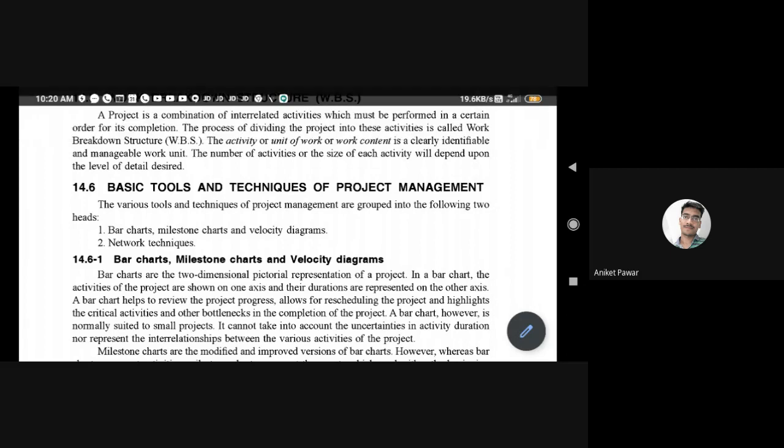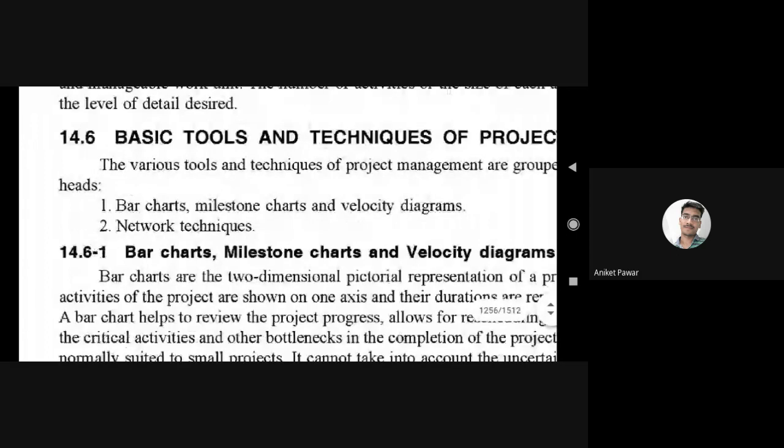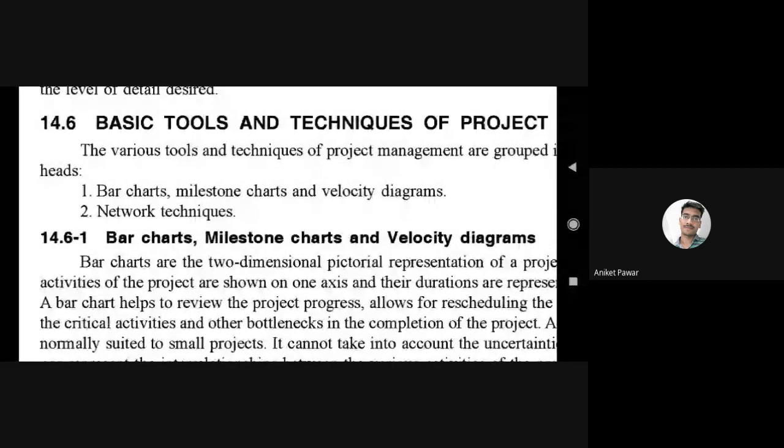Now basic tools and techniques for the project. Basic two types are there. Okay, for project technique: bar charts, milestone chart, and velocity diagram, and the second part is the network techniques. Already we know, we are very familiar with the bar charts, milestone chart, and velocity diagrams. Okay, yeah, in Excel sheet, in your project, last year project, third year project.